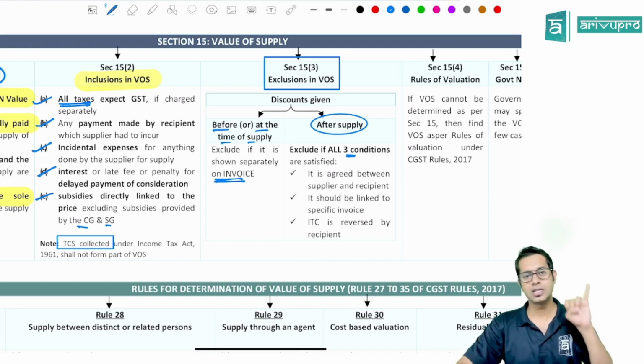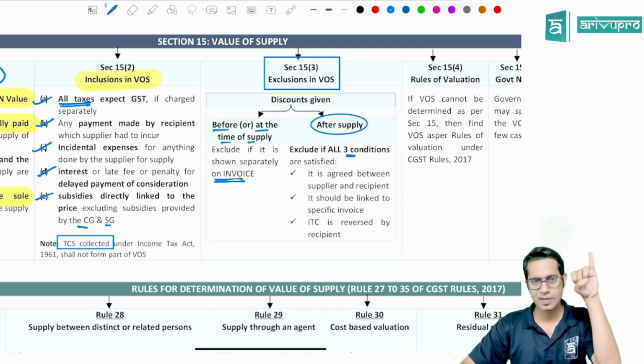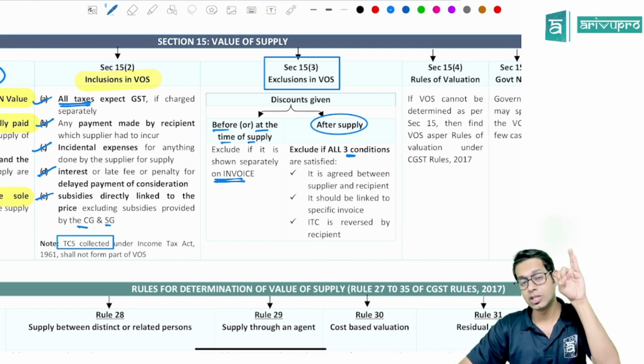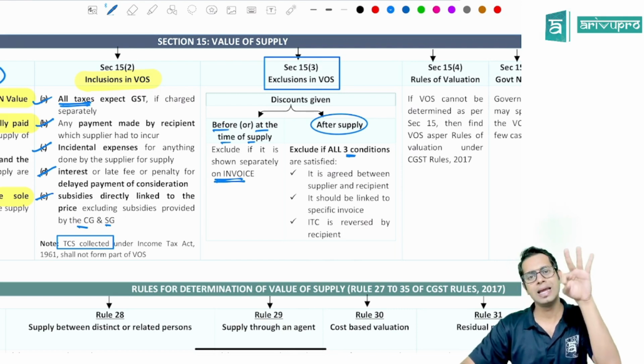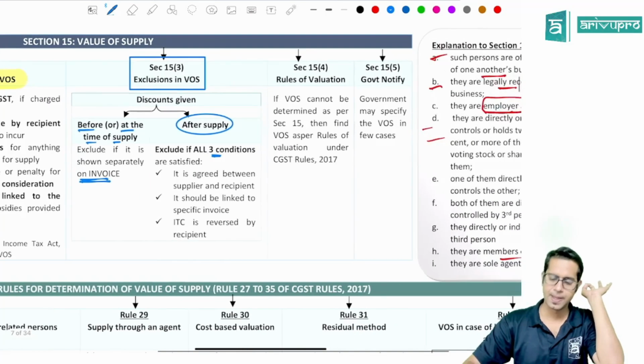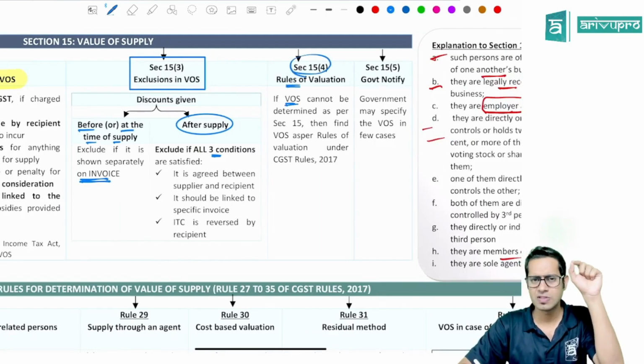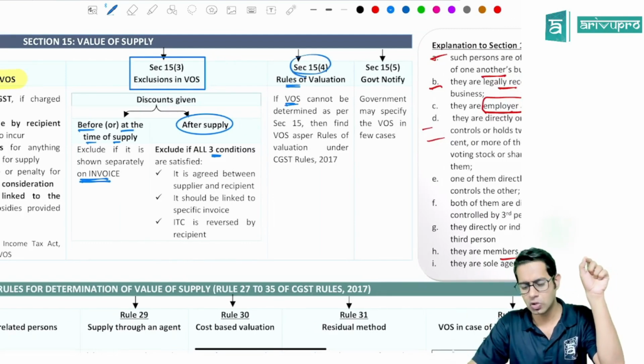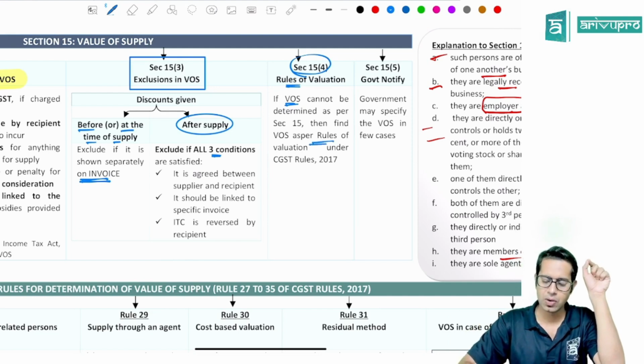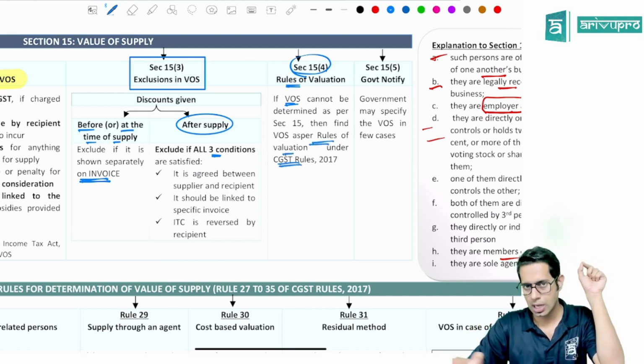Which are these three conditions? That discount should be agreed between the supplier and recipient. It should be linked to a specific invoice, and the input tax credit on the discount amount should be reversed by the recipient. Now, section 15 subsection 4 says if you cannot determine the value of supply as per section 15, then go refer to the provisions of valuation rules as per CGST rules of valuation to determine the value of supply.